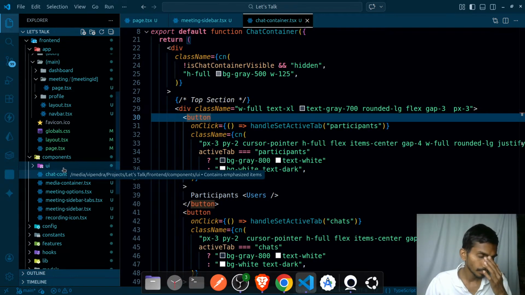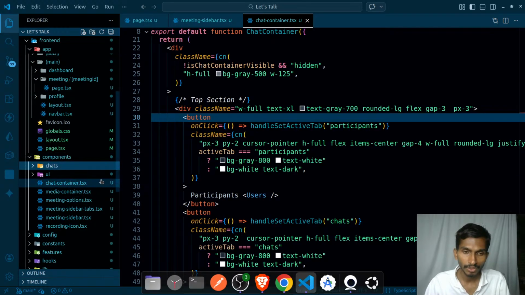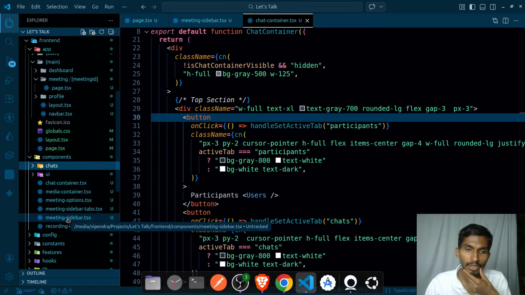So let me do one thing. Let me create a folder called chats, and inside this I will have this chat container, and everything related to the chat is going to be inside that particular chat container, and meeting sidebar is kind of related to that only. So meeting sidebar, then meeting sidebar tabs.